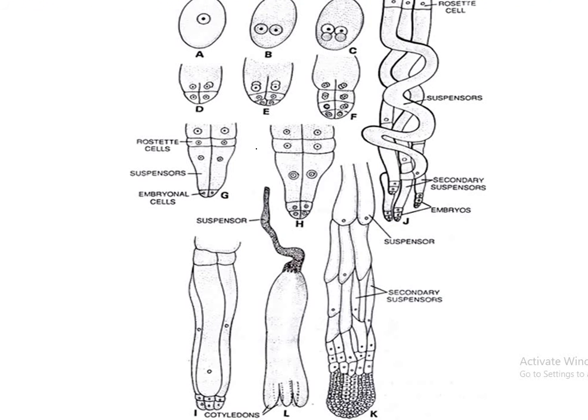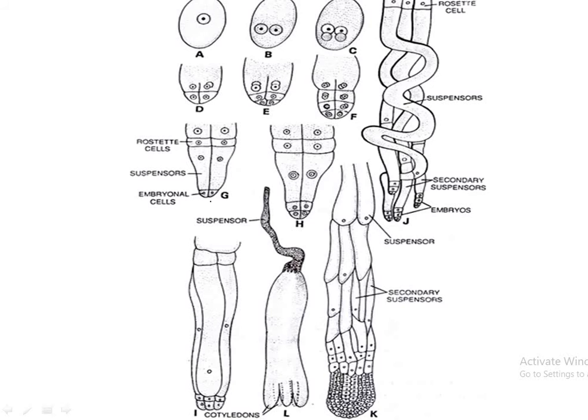After fertilization, the zygote is formed, and you can see there are 4 tiers of 4 cells in the division. The first one is the nutritive tier, next one is the rosette tier, next one is the suspensor tier, last one is the embryonal tier.